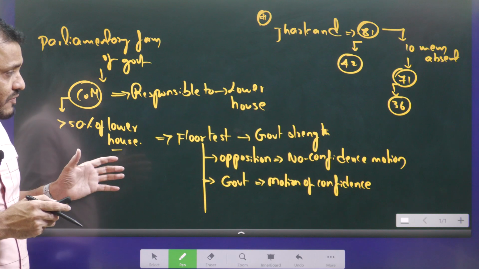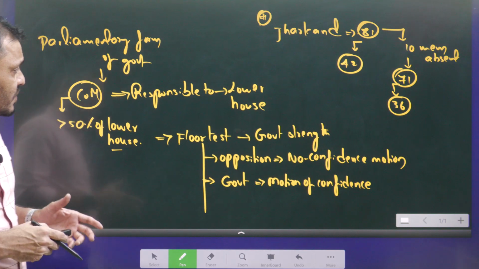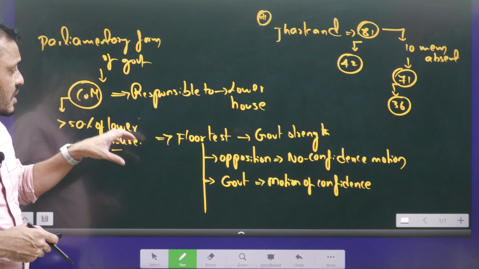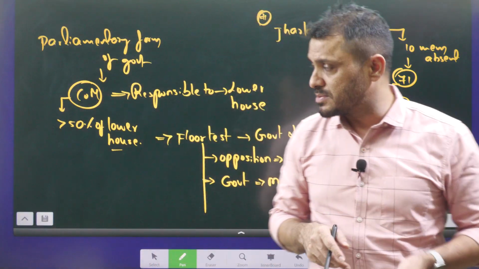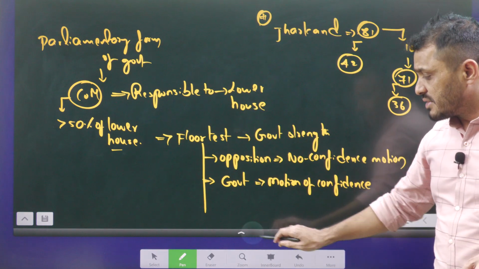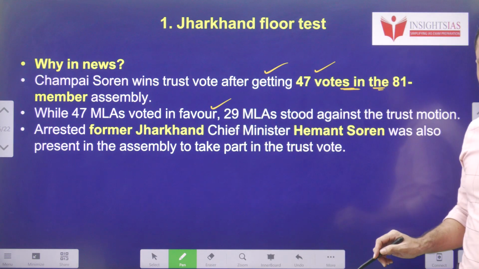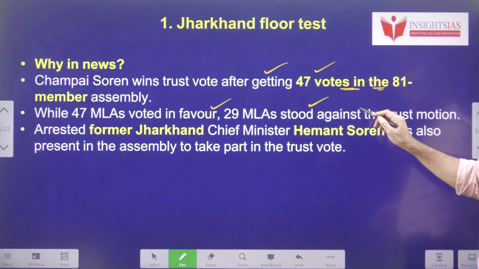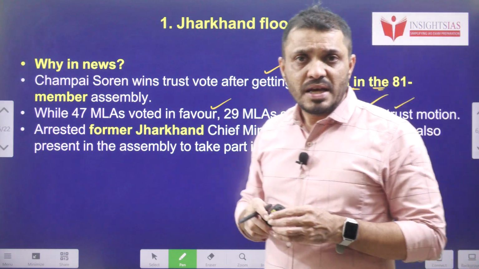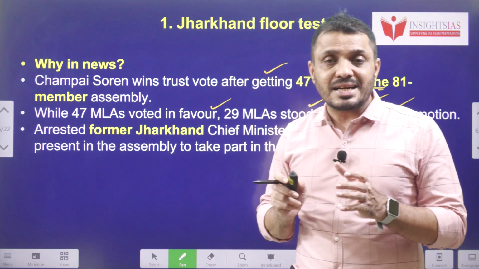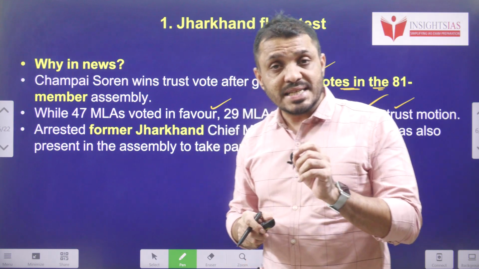In the floor test, government strength will be tested. It can be on the initiative of the opposition or of the government. And the floor test is based on the principle that in the parliamentary form of government, the Council of Ministers is always responsible to the lower house. So here 47 MLAs voted in favor of the incumbent government and 29 MLAs stood against the trust motion. Actually, why was this floor test conducted? Here you have to understand, recently the Jharkhand Chief Minister, the erstwhile Chief Minister Champai Soren, was arrested by the ED.